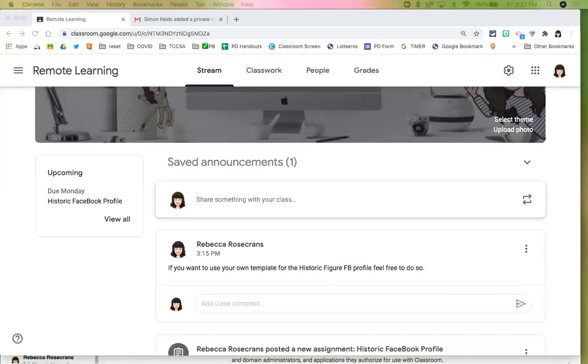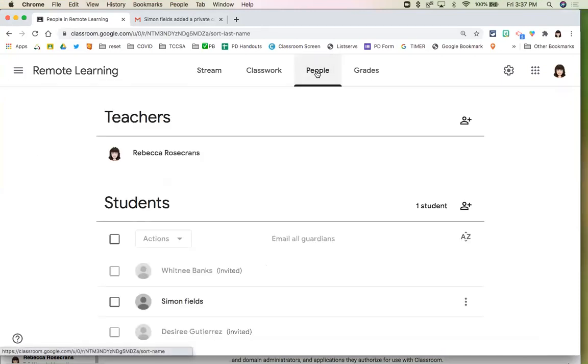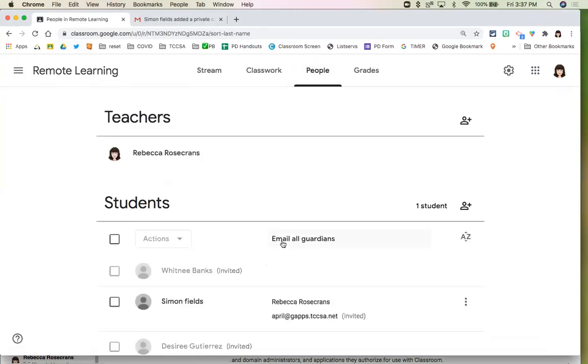There are a few other ways to communicate, and we'll get into a particular private comment soon. But I wanted to show you when you go into your Google Classroom, you have the People tab, and possibly, if your Google admin has this enabled, the ability to email guardians. So you would need to have a parent's email account. You possibly could get that right out of ProgressBook on the student profile page.